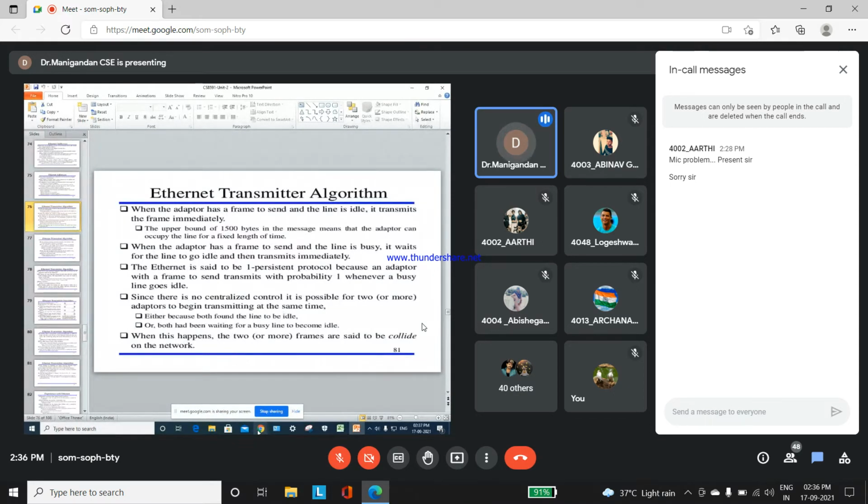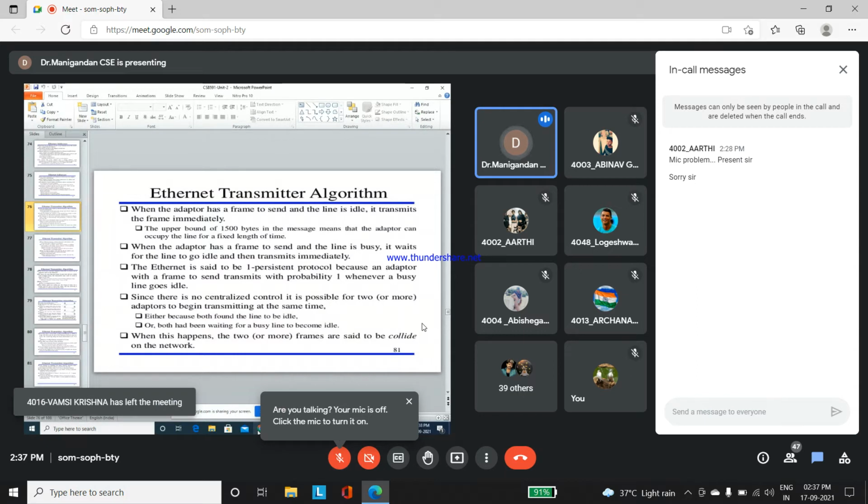When the adapter has a frame to send and the line is busy, it waits for the line to become idle, then transmits immediately. The Ethernet is said to be a one-persistent protocol because it transmits the data only based upon the idle state. A one-persistent protocol with a frame to send transmits with probability 1 when a busy line goes idle.